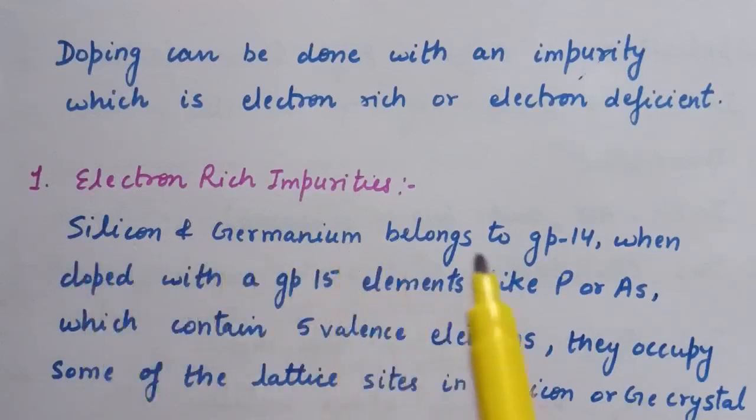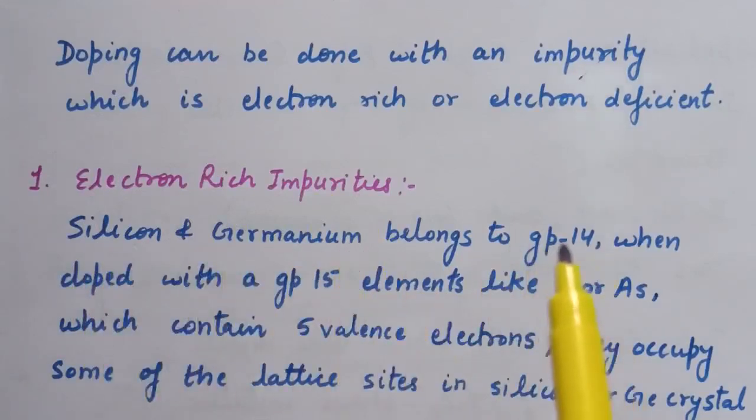Silicon and germanium belong to group 14 and have 4 valence electrons in the outermost shell.